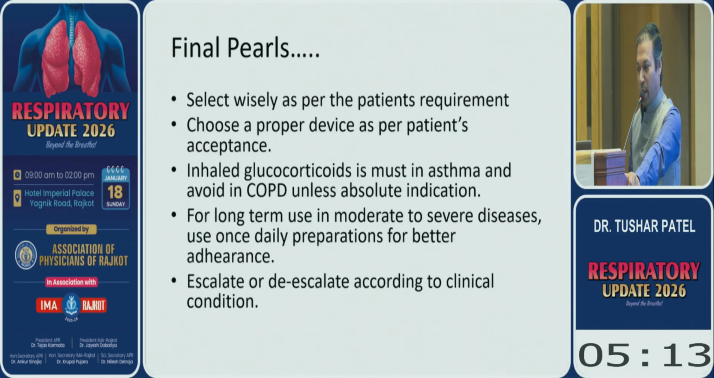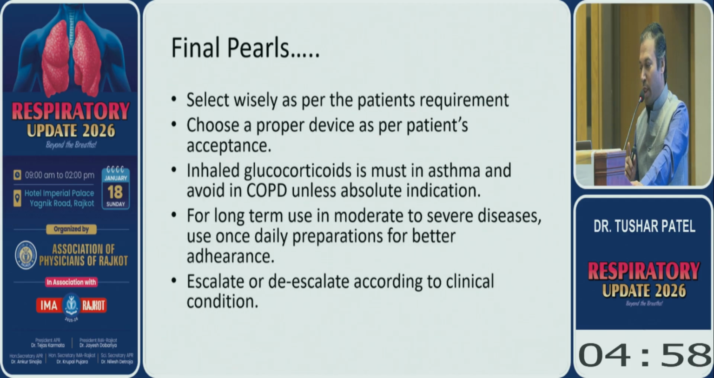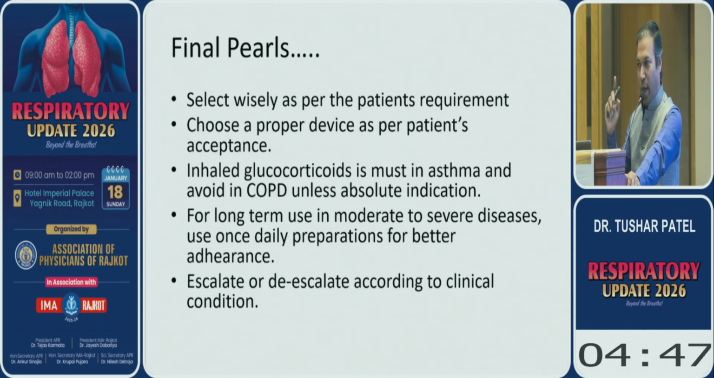So with this, I'll just conclude. The final pearls: select wisely as per the patient's requirement, and choose a proper device as per the patient's acceptance. Inhaled glucocorticoids are a must in asthma, and avoid them in COPD unless absolutely indicated. For long-term use in moderate to severe disease, use a once daily preparation for better adherence, and escalate or de-escalate according to the clinical condition.